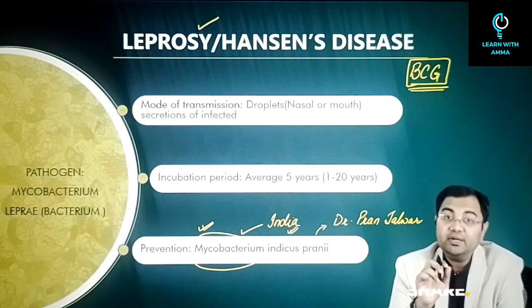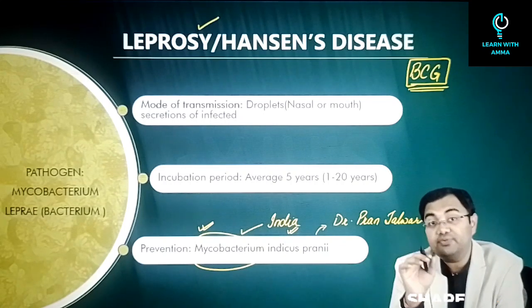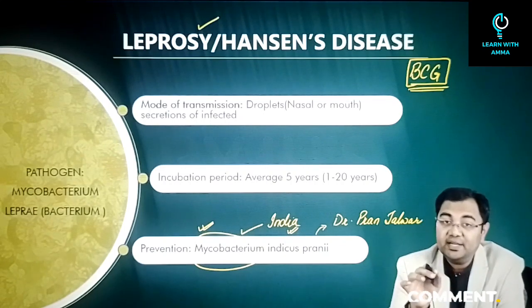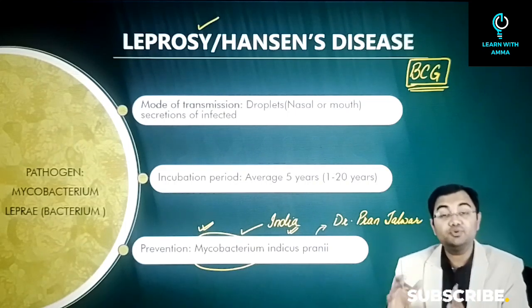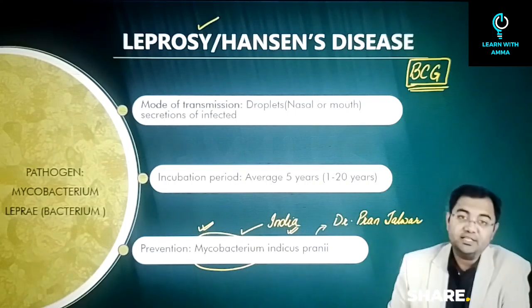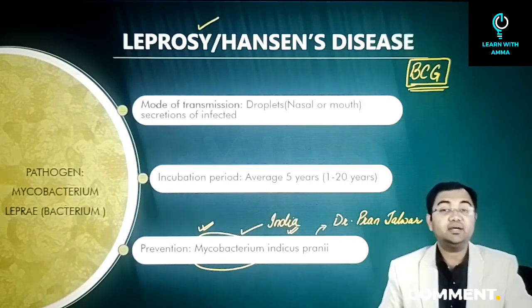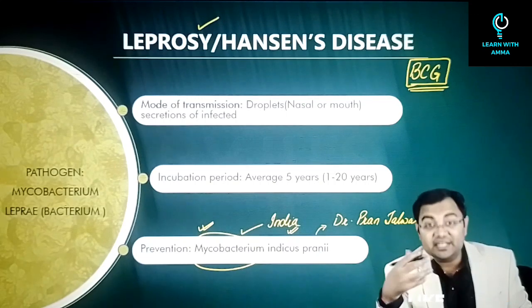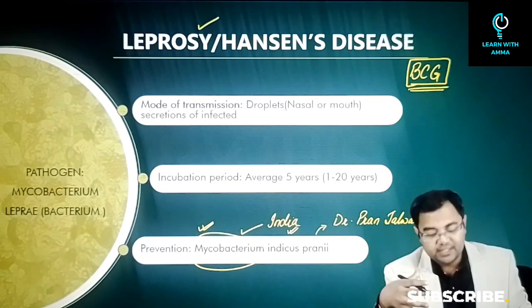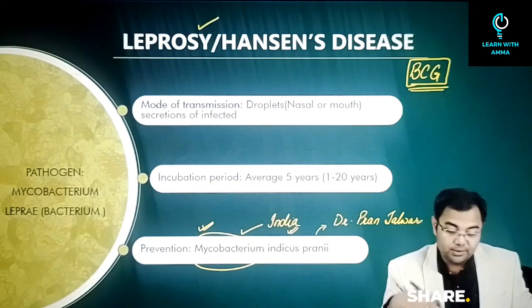Just remember this. Annually we have seen that more than 1.25 lakh cases exist in India in total, and out of these 1.25 lakh cases, this is almost 60% of the entire world cases of leprosy. So that's why it is on India to make sure that India has a strategy against leprosy, and that is where this particular vaccine also comes into the picture.